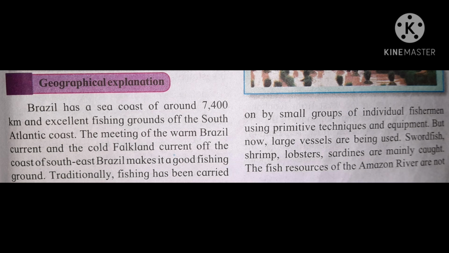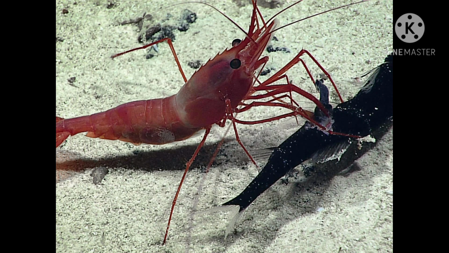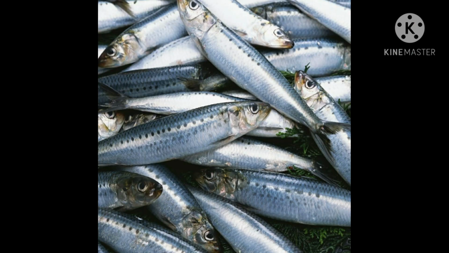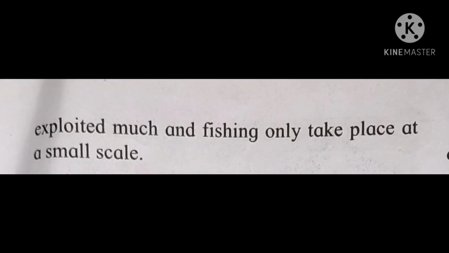Another reason is that this area has a vast continental shelf. Traditional fishing is carried out by a small group of individual fishermen using primitive techniques and equipment, but nowadays large vessels are being used and modern technology is also used for fishing. Swordfish, shrimp, lobsters, sardines are mainly caught by the fishermen. Children, at the same time, the fish resource of the Amazon river is not exploited much due to inaccessibility.